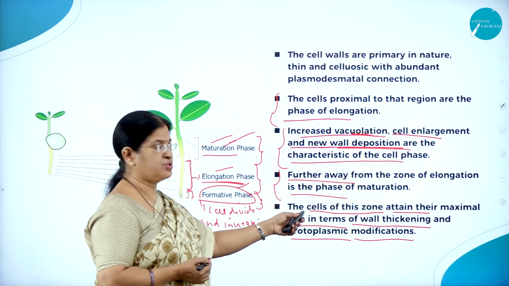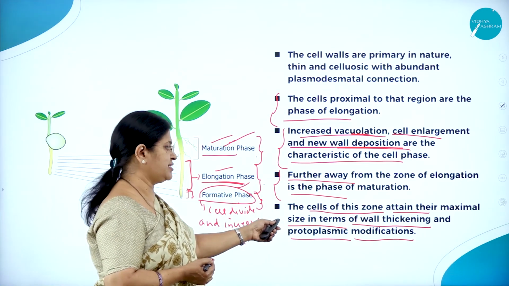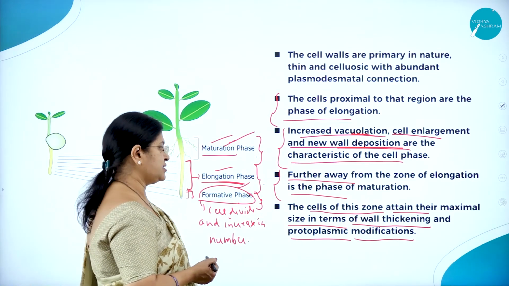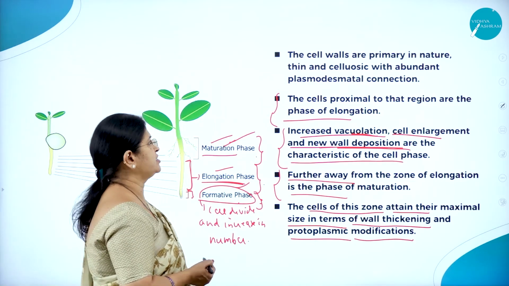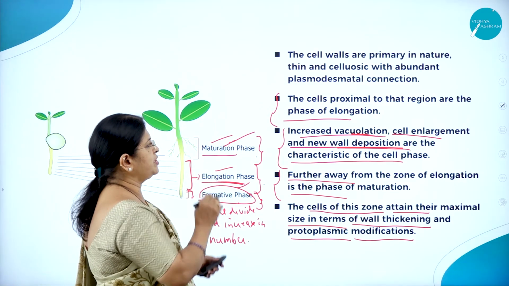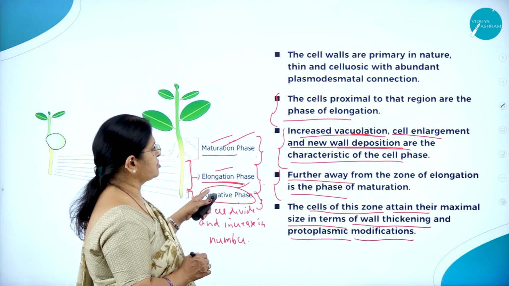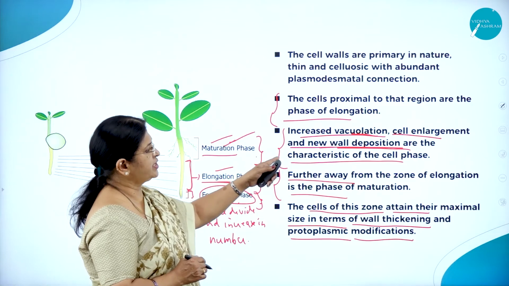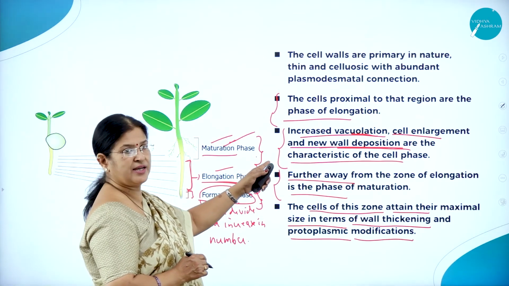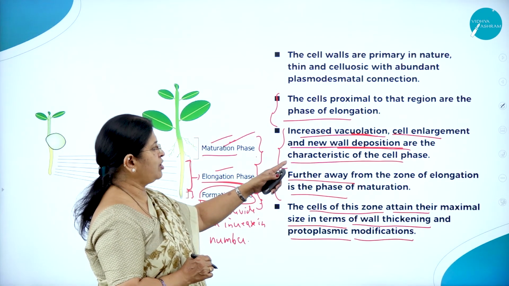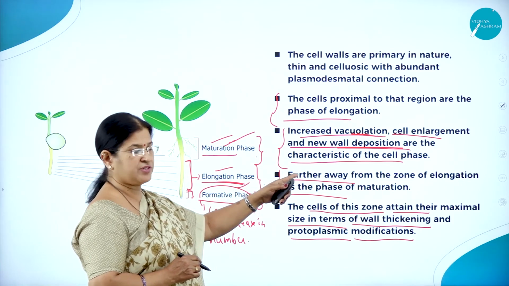The cells of this zone attain their maximal size in terms of wall thickenings and protoplasmic modifications. So the cells proximal to the meristematic region are the phase of elongation. Increased vacuolation, cell enlargement and new cell wall deposition are the characteristic feature.